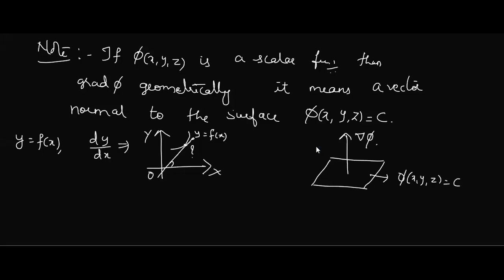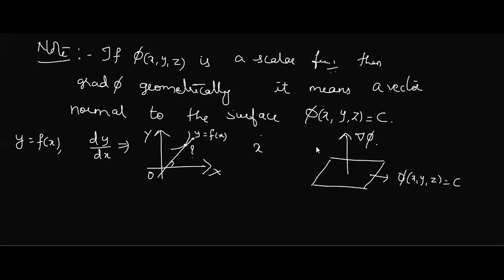Ma'am, can you tell this last part once again? Okay. Suppose I have some scalar function phi. With the help of that phi, you construct one plane. Why am I taking it as a plane? It is because it is three-dimensional. It's an extension of the equation of a line you used to take, same thing. So that is nothing but the plane.